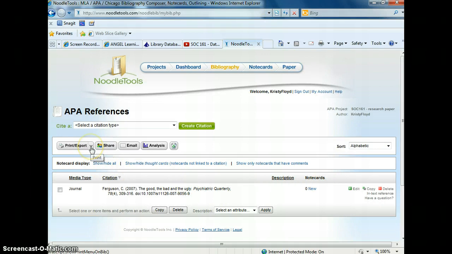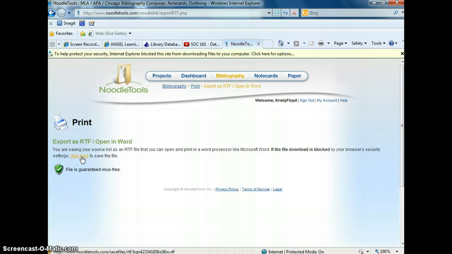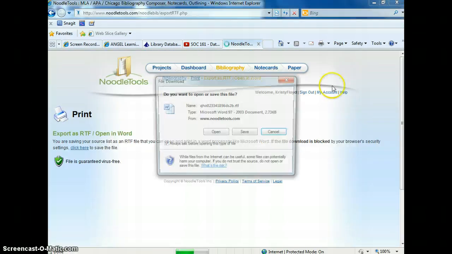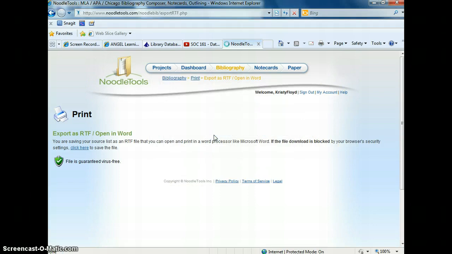When you're ready to export it to your paper, you just click the arrow, print export to Word, and you'll see that I have the block. That could very well happen to you. You just go up to the top here, and you say you want to download it. I'm going to open it so that I can show you, but you could save it to your desktop. So it'll take just a minute.